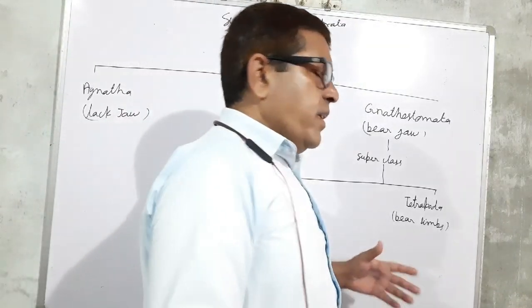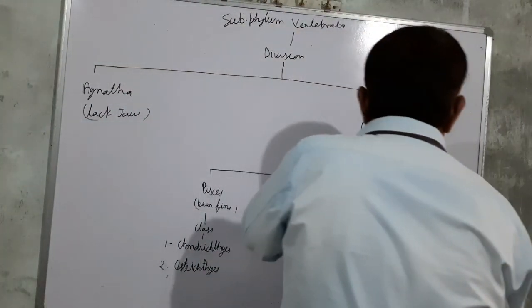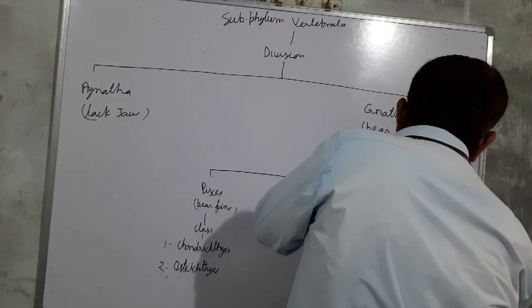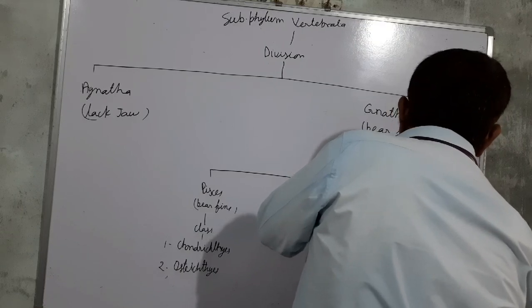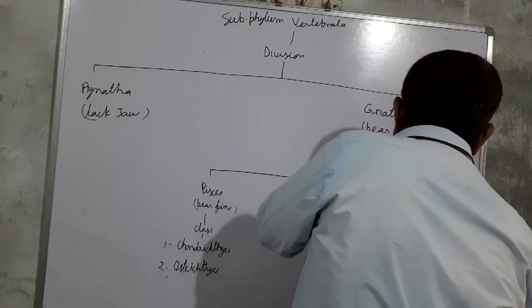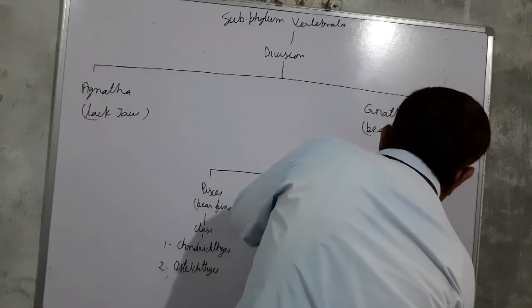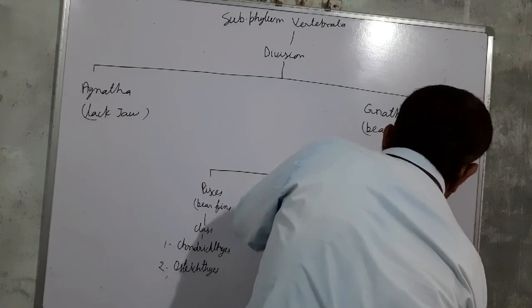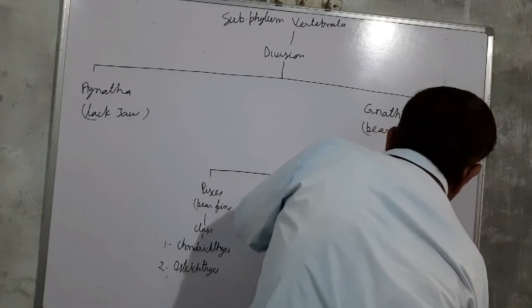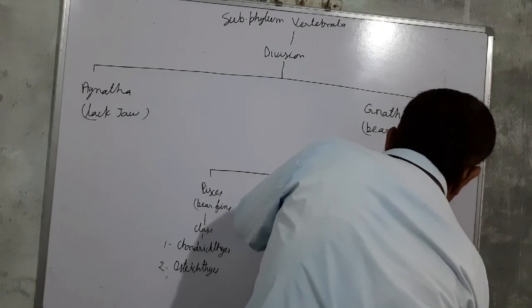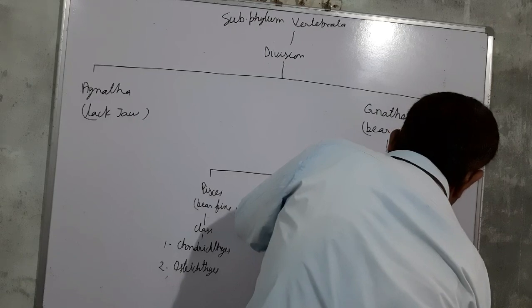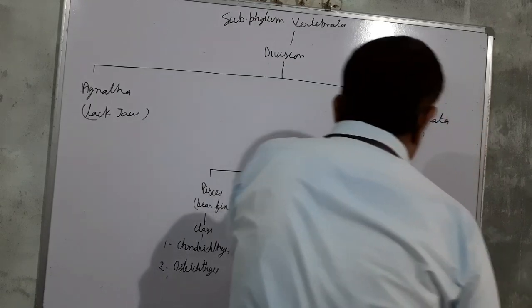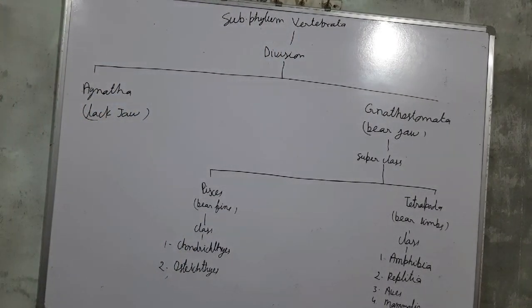And in the case of Tetrapoda, they have four legs, four limbs. So these include four classes: Amphibia, Reptilia, Aves and Mammalia. So four classes are there.